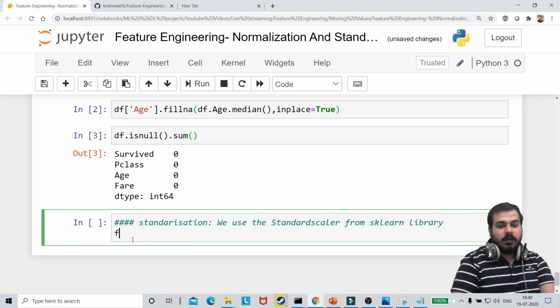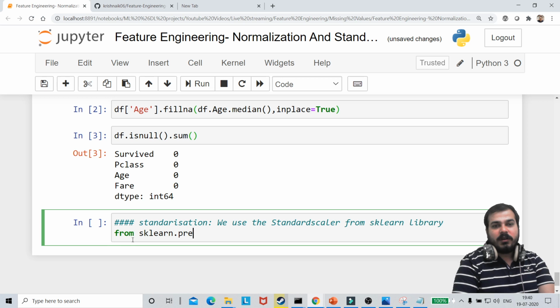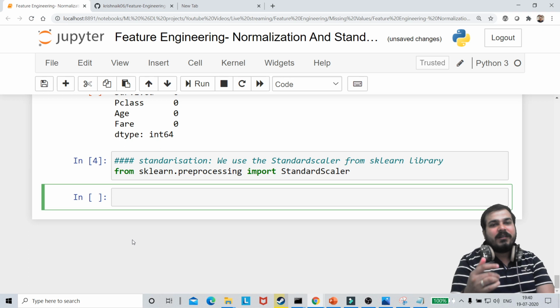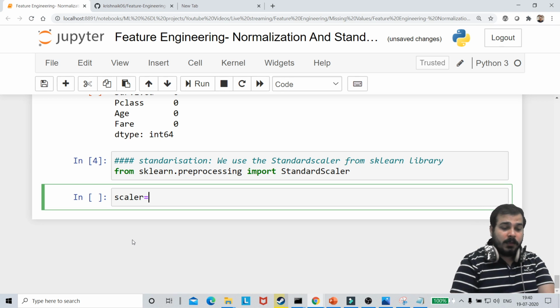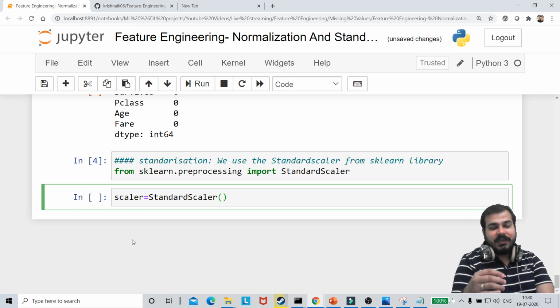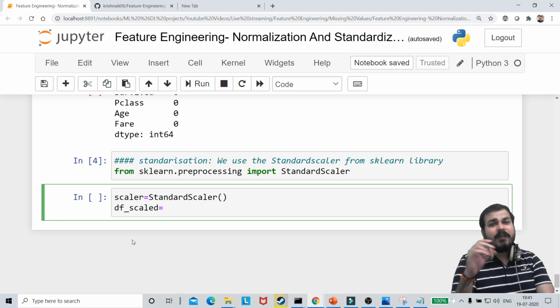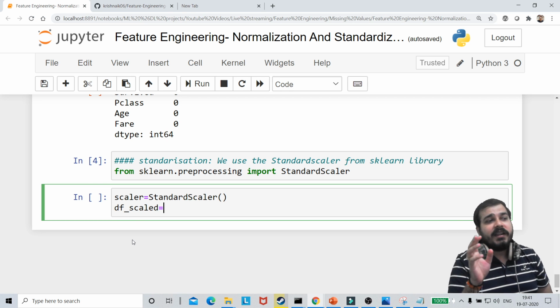So you can write from sklearn.preprocessing import StandardScaler. All the scaling libraries are present inside this preprocessing library itself. Now you can create your scaler variable and initialize it to StandardScaler. Always remember, this is basically creating an object of StandardScaler. Then I will write df_scaled, a new data frame altogether. I want to scale all the values present in my df.